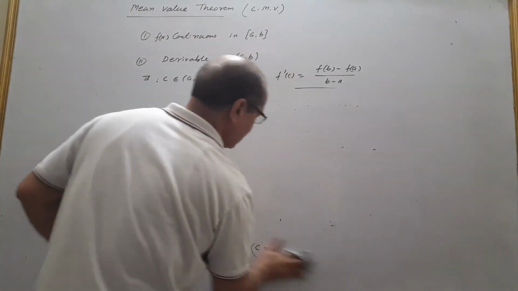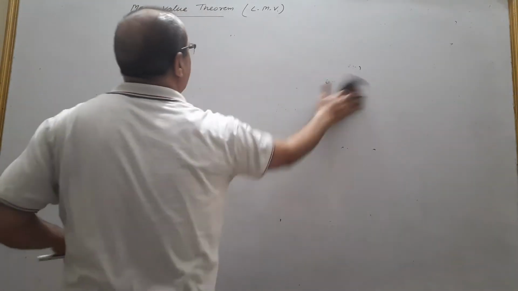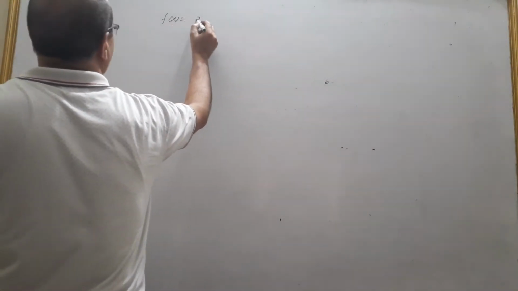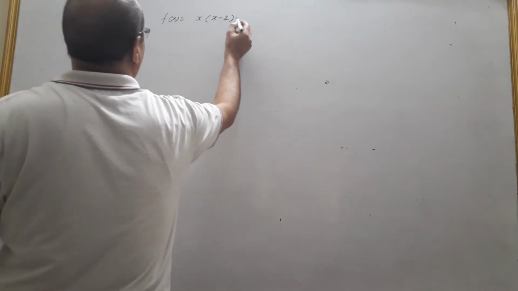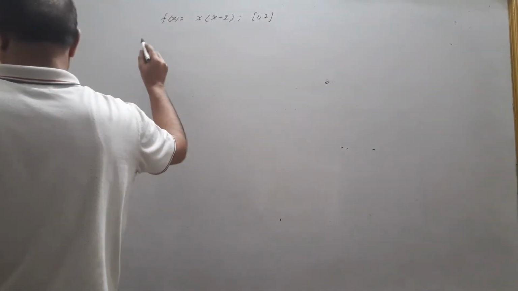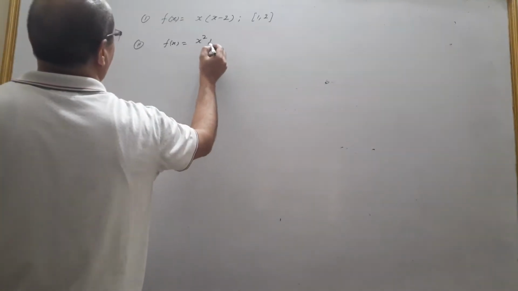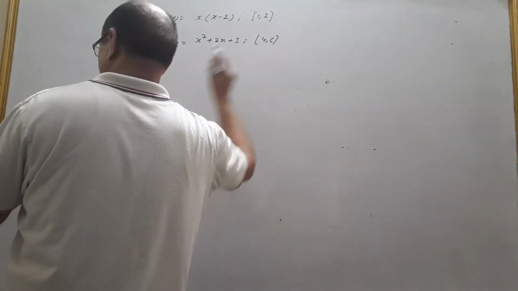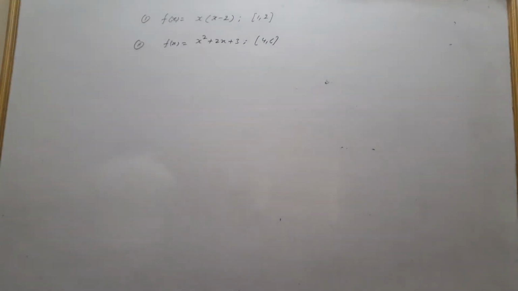Now after this I will start some more problems. The next question is to verify the mean value theorem for the function x(x minus 2) for the interval 1 to 2. This is the first. And second, I am taking again the mean value theorem for the function x square plus 2x plus 3 on the interval 4 to 6. So these are the two cases I will discuss with you.